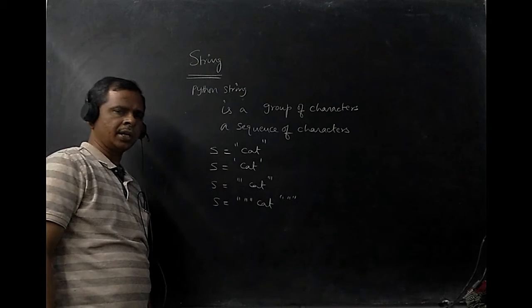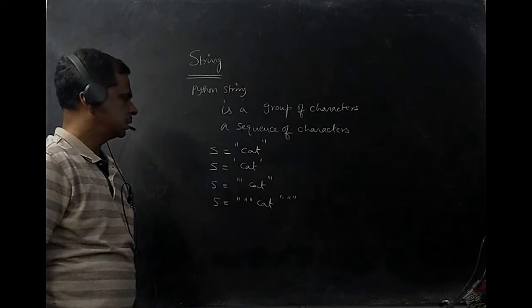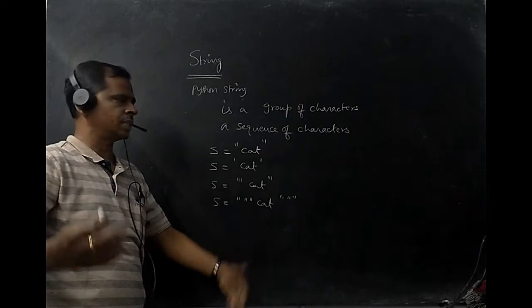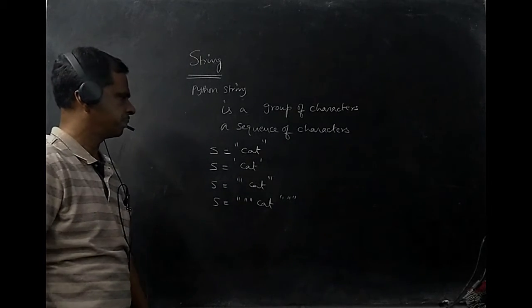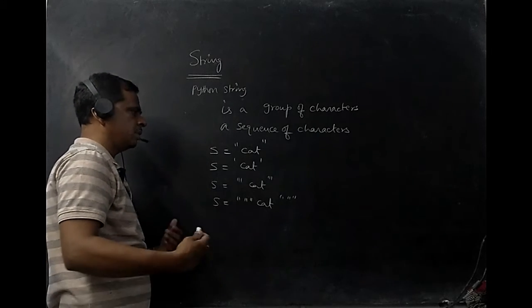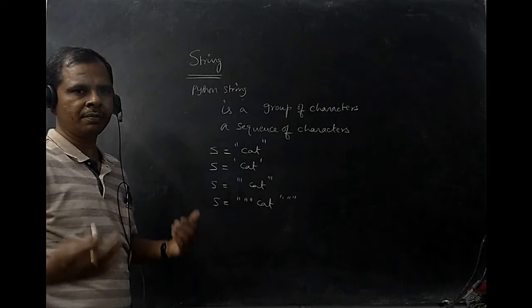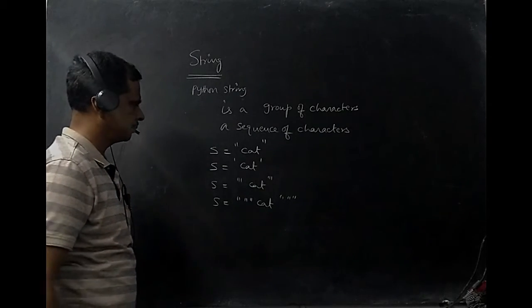Once you store a string in Python, the string can be accessed by its index positions. That is, if I want to get character by character, you can get them by means of its index positions.